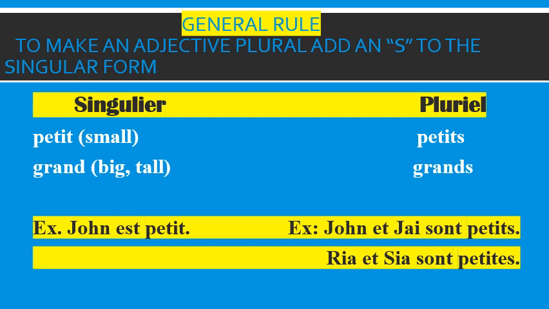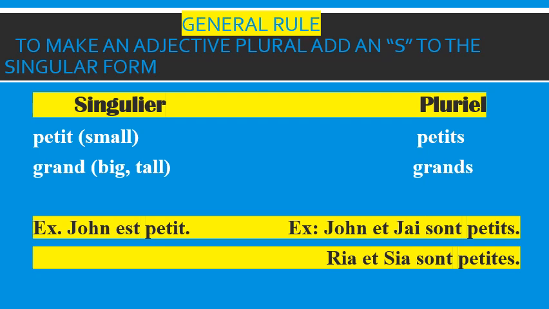Now see the examples very carefully. The first example is, if I have to say John is small, right? That is singular. So let us change it into French. It is John est petit. So children, you will see here that John is singular, so the adjective used over here is also in singular form. See the other example now.